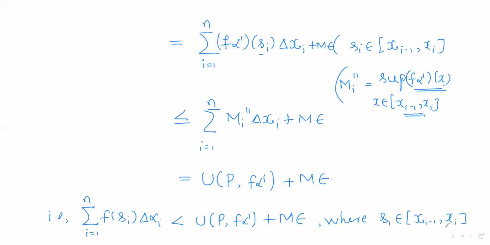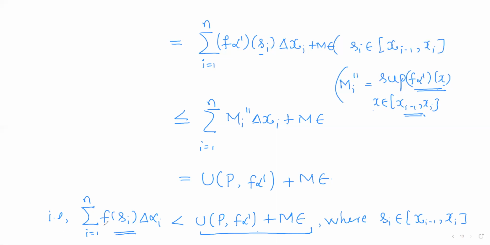So for any si in this interval, this term is less than this term. In other words, I can say this number forms an upper bound for all such numbers.